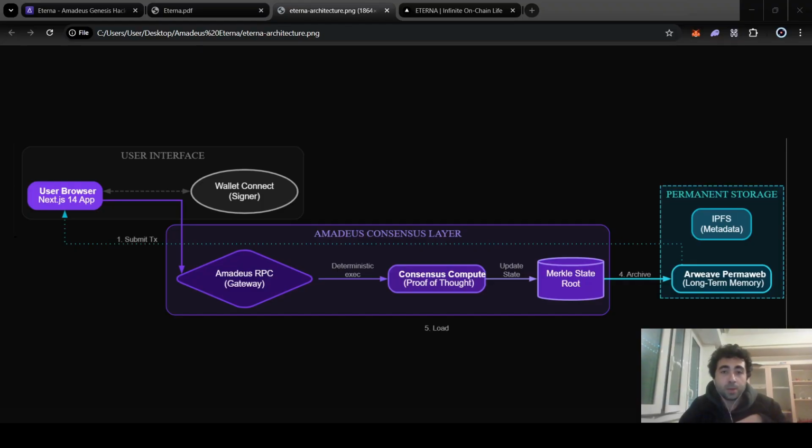And for the memory part, RView, on the right, we have RView, as you see. We store encrypted compressed logs of the agent's history here. And critically, it is client-side encrypted with your wallet key. Only you can read it.